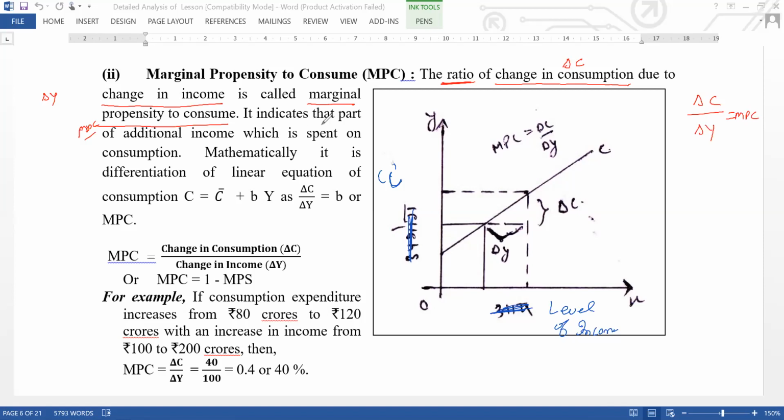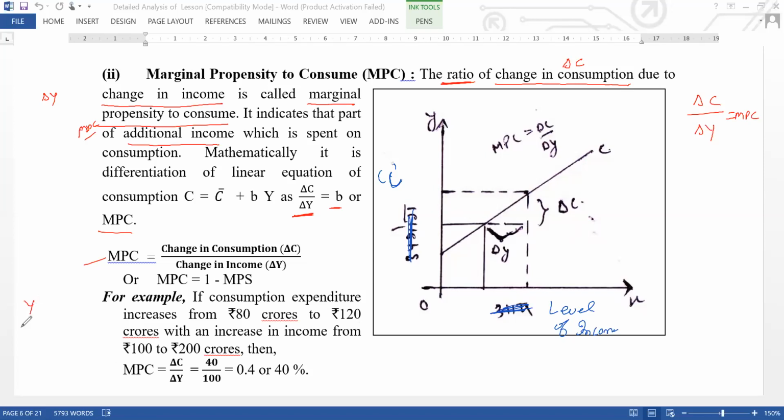It includes the part of additional income which is spent on consumption. Mathematically, delta C upon delta Y is MPC, and the second formula is MPC equals 1 minus MPS. You can pause the screen and read it clearly later. Now according to the example, look at the income.